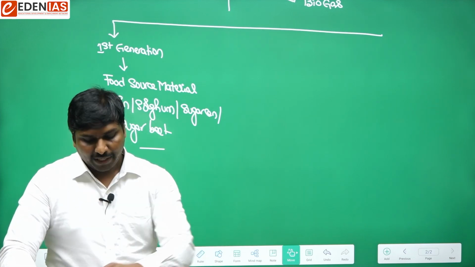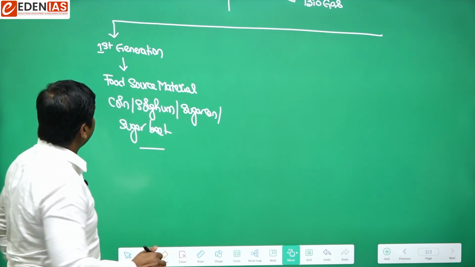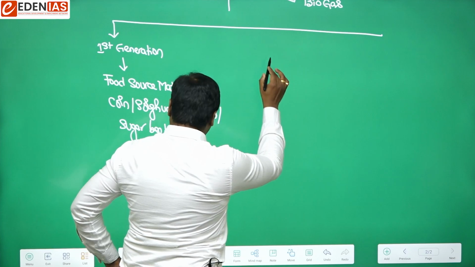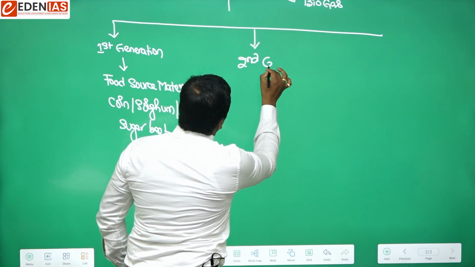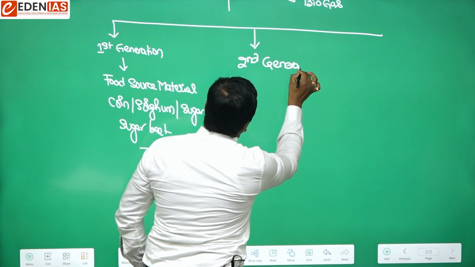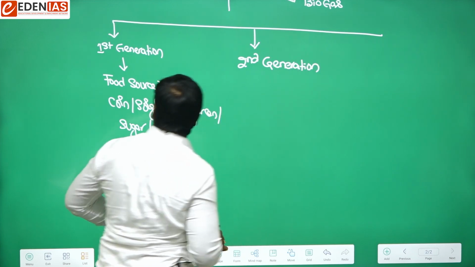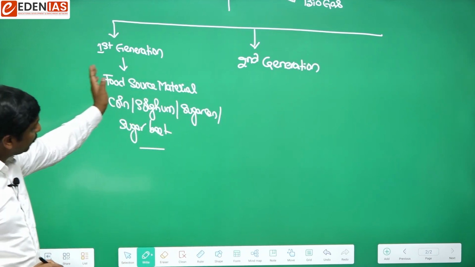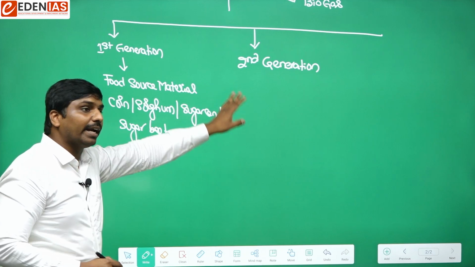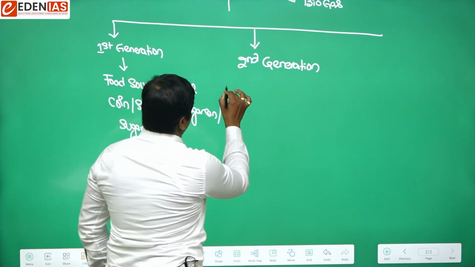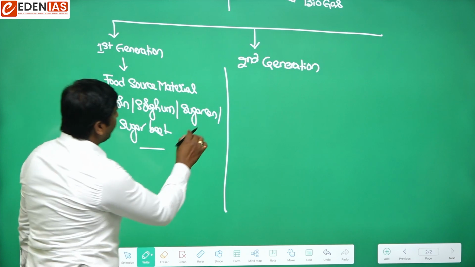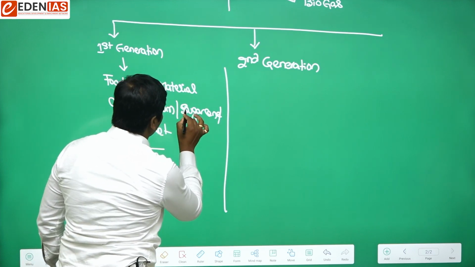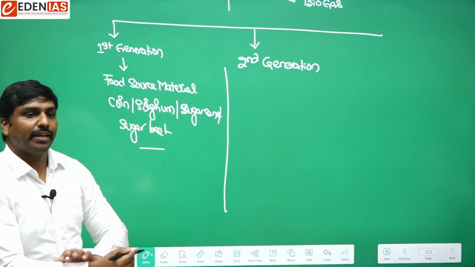Then the next generation, the second generation biofuels. What are second generation biofuels? Just imagine a situation. We are using sugarcane for producing sugar.